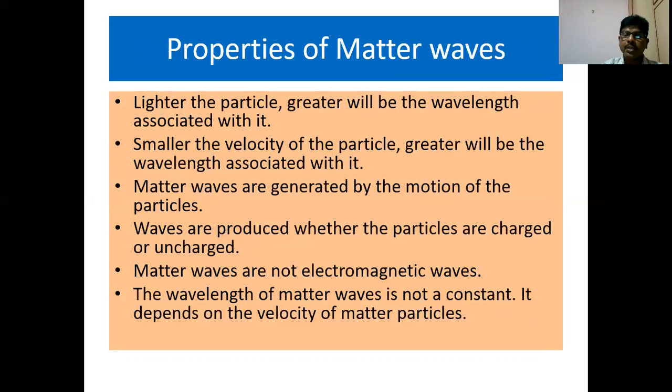We have also seen the formula for lambda in terms of kinetic energy, and also the formula for lambda only for an electron. Lastly, we have also seen the various properties of matter waves. So the important conclusion from this lecture is matter particles have dualistic behavior, that is, particle nature as well as wave nature.